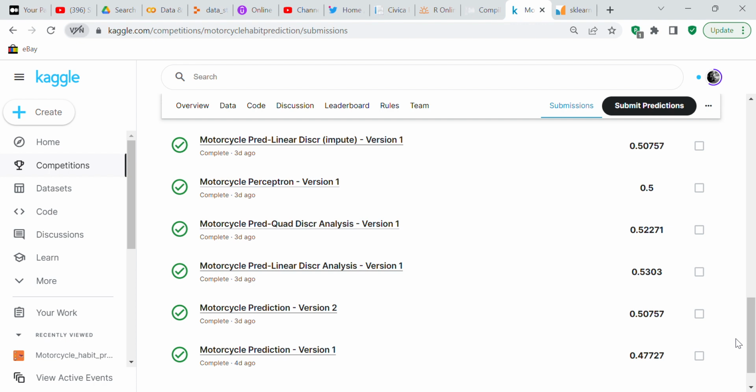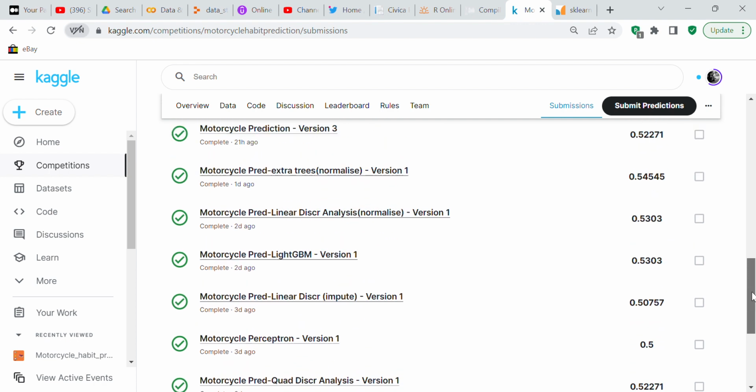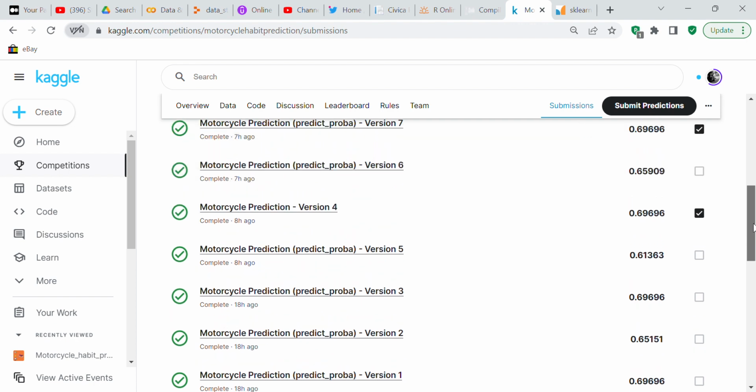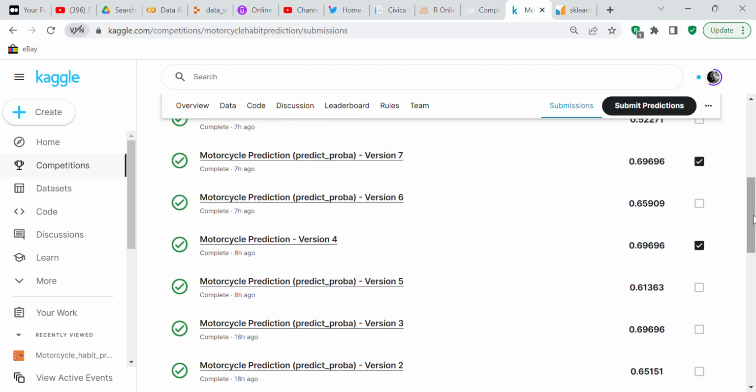As a result of that, I only got 50%. But whenever I set my class weights to balanced, I got 69%.